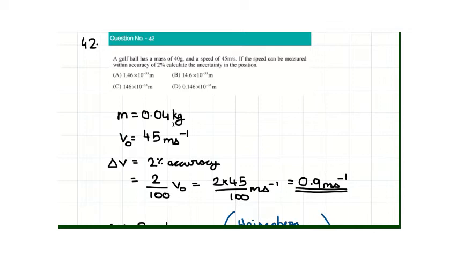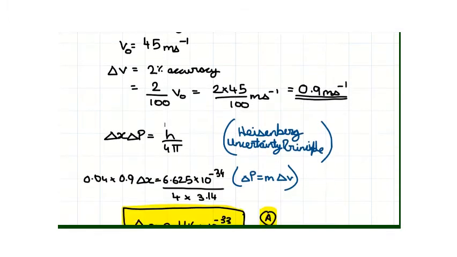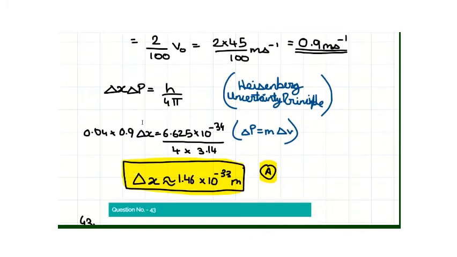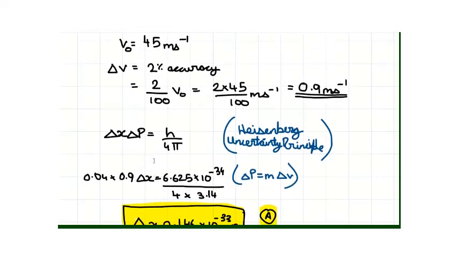We could apply Heisenberg's uncertainty principle, and we would get uncertainty in position multiplied by uncertainty in momentum equal to h by 4 pi. Now we can substitute the uncertainty in momentum as mass into uncertainty in velocity and their respective values as given in the question. We can substitute Planck's constant as 6.625 into 10 power minus 34 and pi as 3.14. When we simplify this, we get the uncertainty in position approximately equal to 1.46 into 10 power minus 33 meters, which is option A.